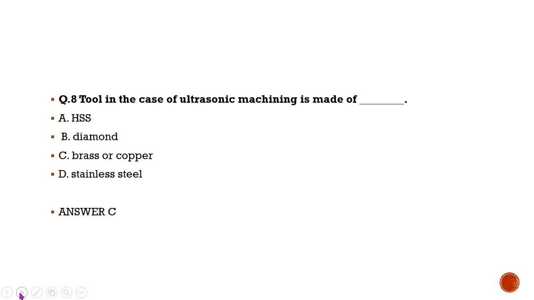So please do these non-conventional machining processes: ultrasonic machining, then laser beam machining, then EDM, electric discharge machining, and all other methods of non-traditional machining processes are important. Types of welding are also there. So go through these non-traditional machining processes because at least 1 to 2 questions are there.